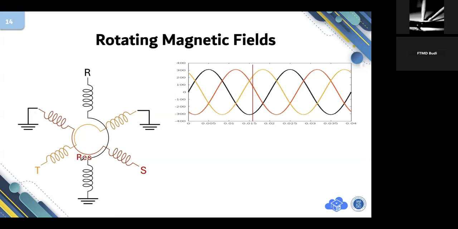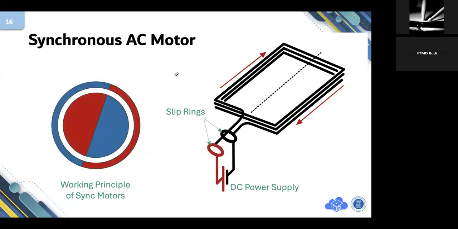Here is the illustration of a synchronous AC motor. There are two magnets. The rotating ring represents the rotating magnetic field. Never imagine that this is a physical magnet rotating. Never do that. This is just an illustration that the magnetic field is rotating.